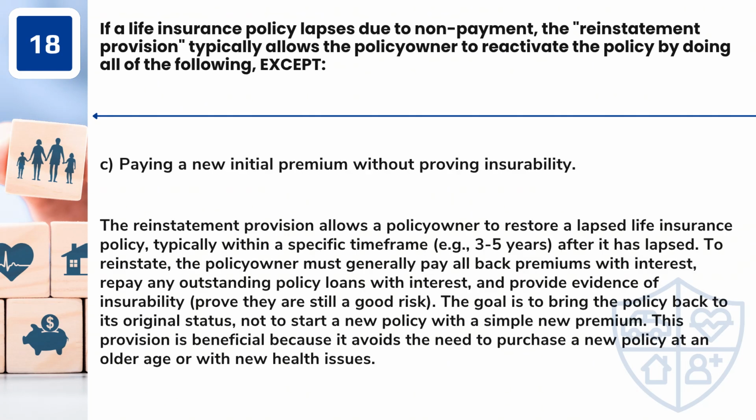Answer: C. Paying a new initial premium without proving insurability. The reinstatement provision allows a policy owner to restore a lapsed life insurance policy, typically within a specific time frame, for example 3 to 5 years, after it has lapsed. To reinstate, the policy owner must generally pay all back premiums with interest, repay any outstanding policy loans with interest, and provide evidence of insurability, proving they are still a good risk.